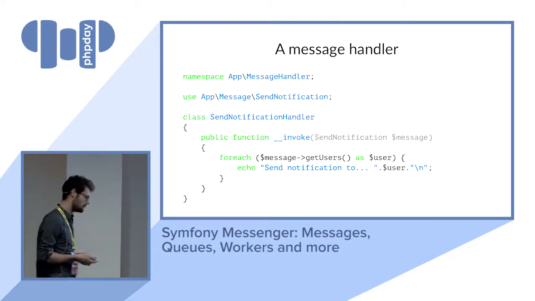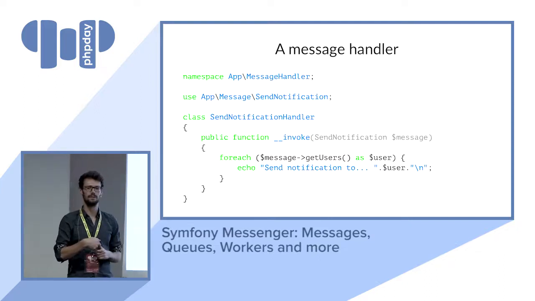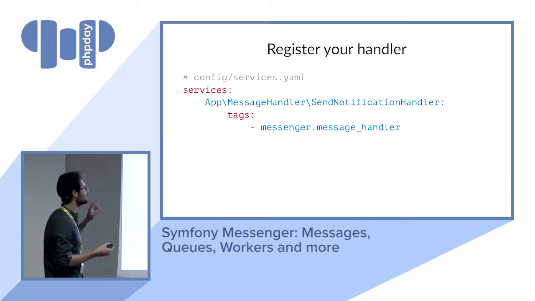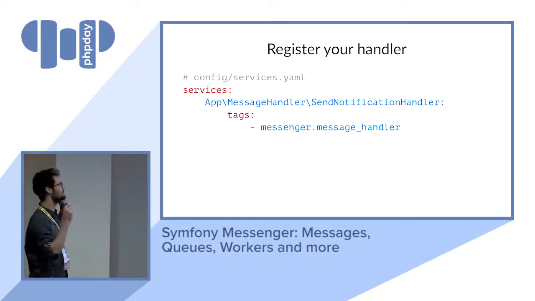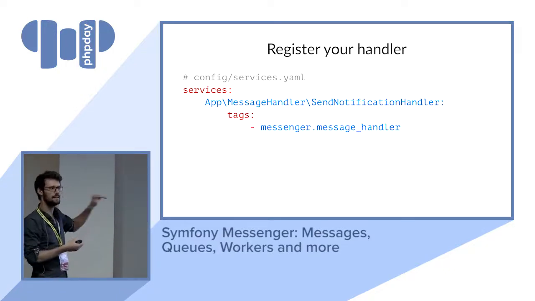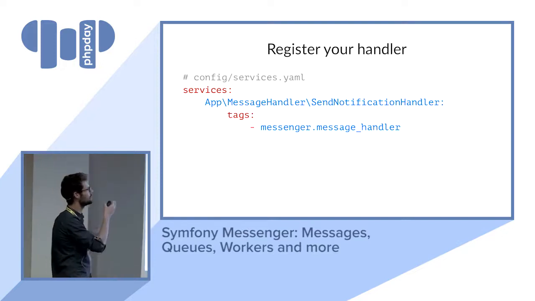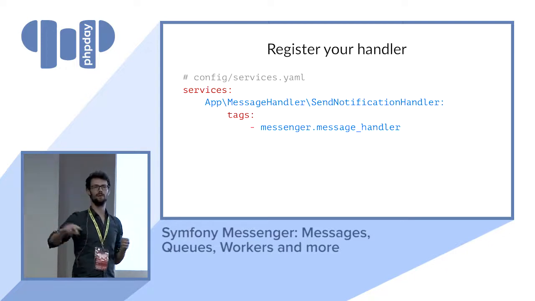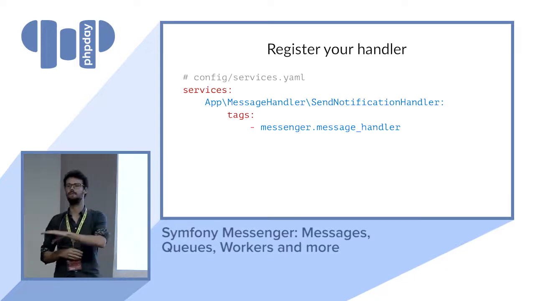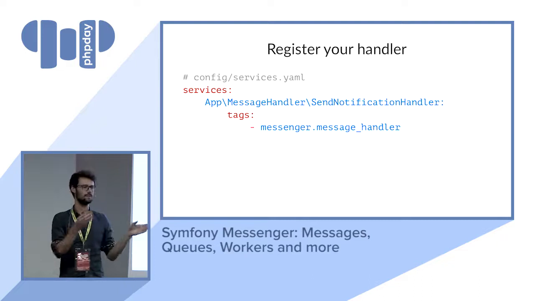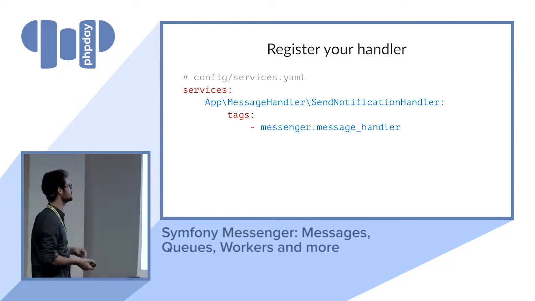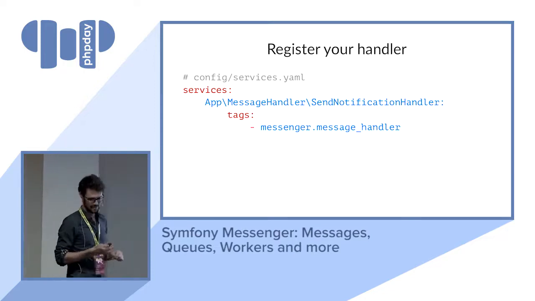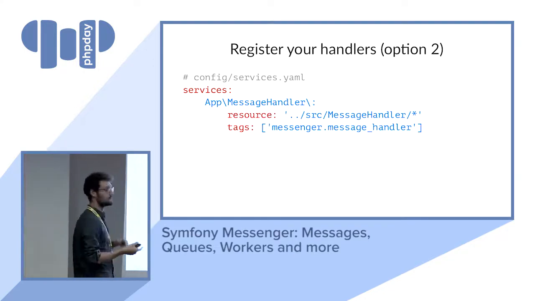Once we've created it, we need to register it and plug it into the Symfony application. There are 2 ways. The first one is the normal way: creating a service and adding a tag, which is the messenger.message_handler tag. Symfony is going to look at the type-hint and know that this handler wants to do some stuff for the send notification message. There's another way, which is, in my point of view, much better, or at least more interesting. It's the PSR-4 discovery.